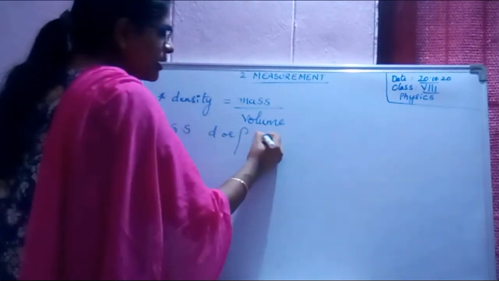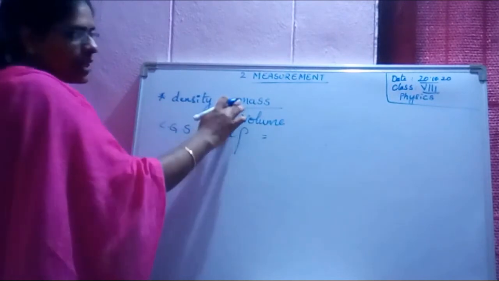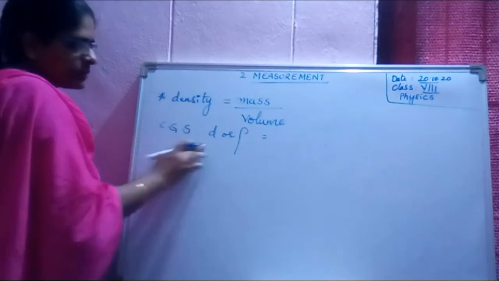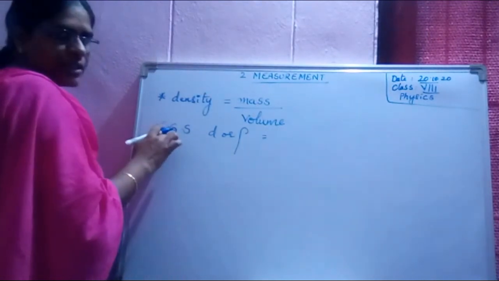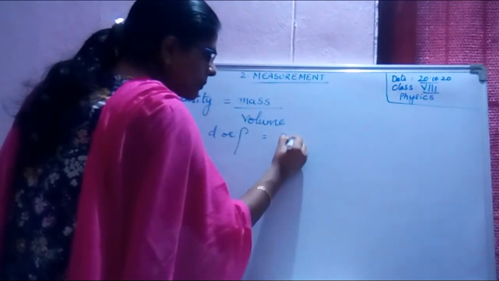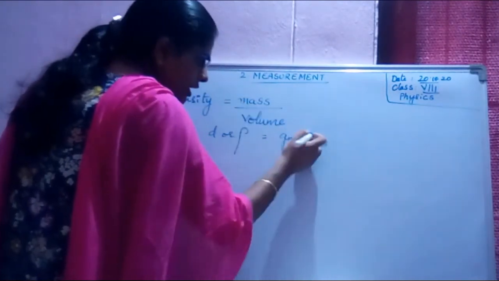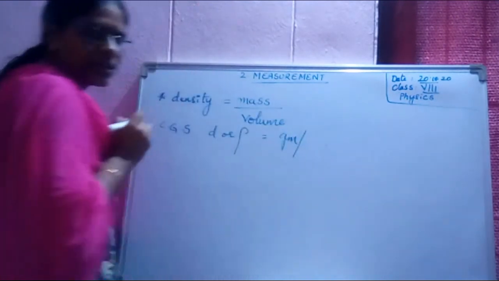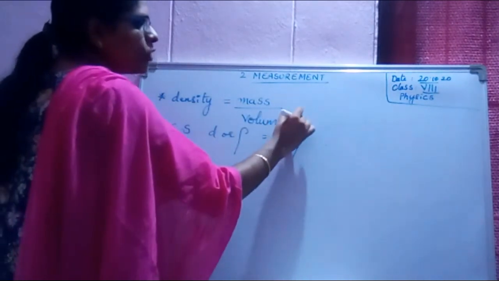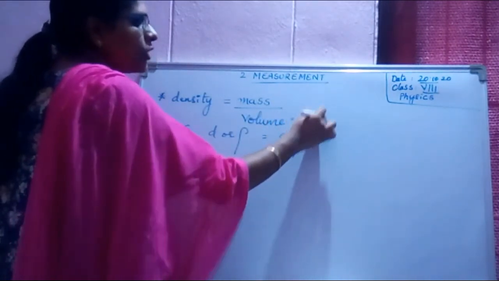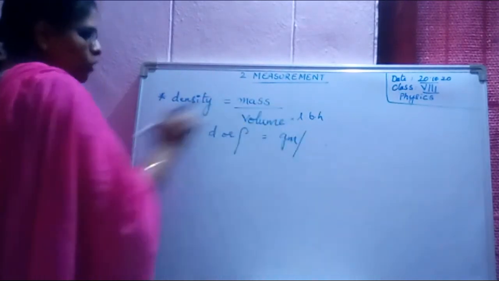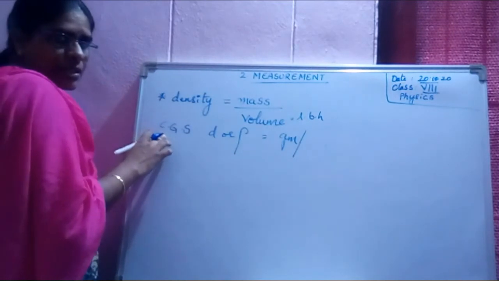Now look here. According to the definition, mass in CGS, how do we measure? Grams. In place of mass, gram. Division is there. It can be written like this. Per volume. What do you mean by volume? L into B into H. Length, how do we measure in CGS?